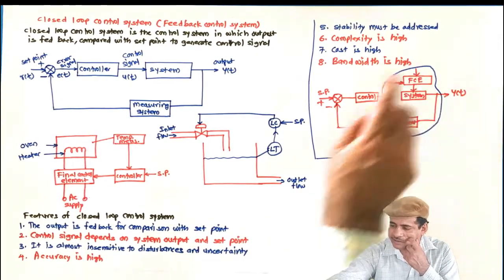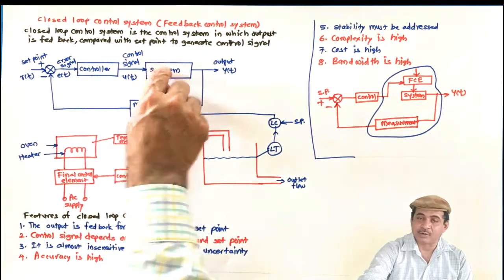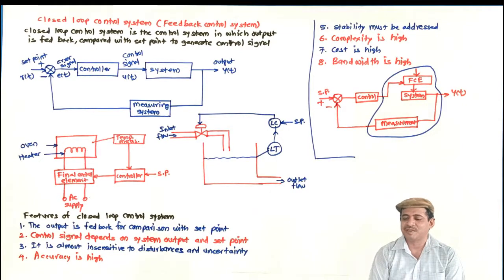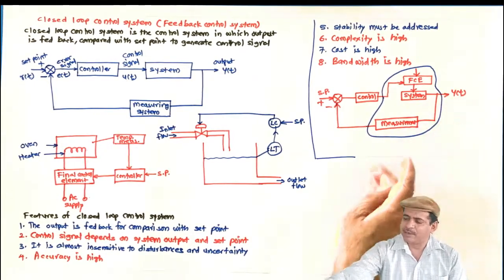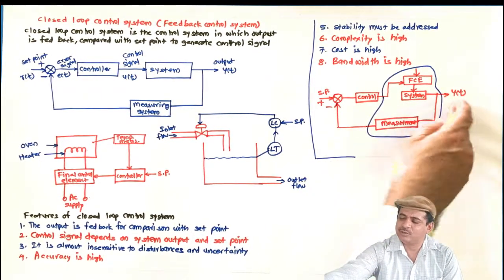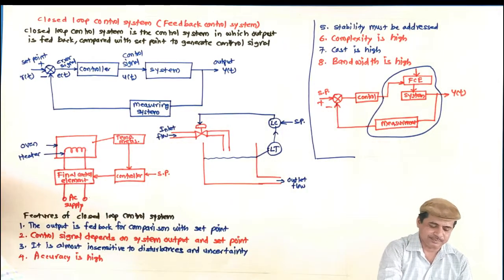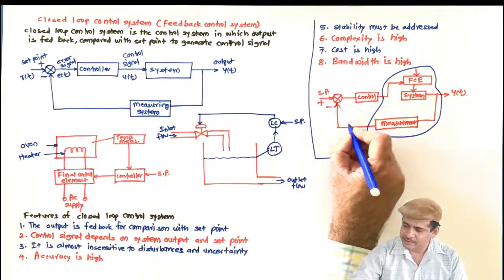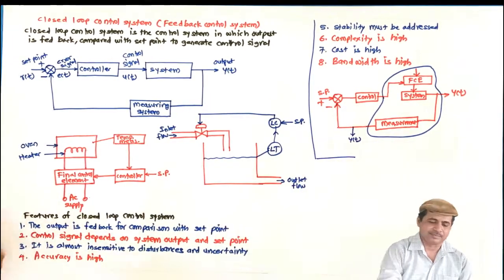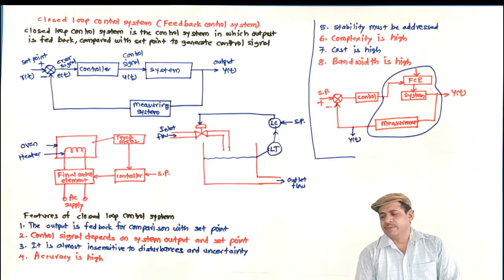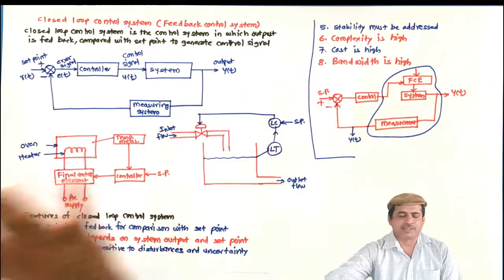Because this entire thing is considered as a part of system itself while developing the mathematical model of the system. Because even if here it is shown output y, but unless you measure, how will you get this value? So you are taking output from here. In practice. But if you take it from here, then this function will be different.